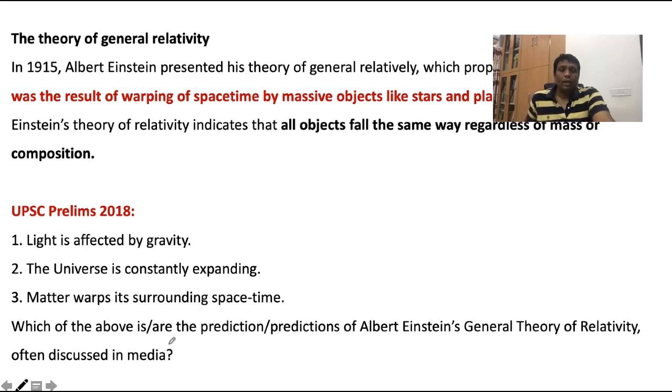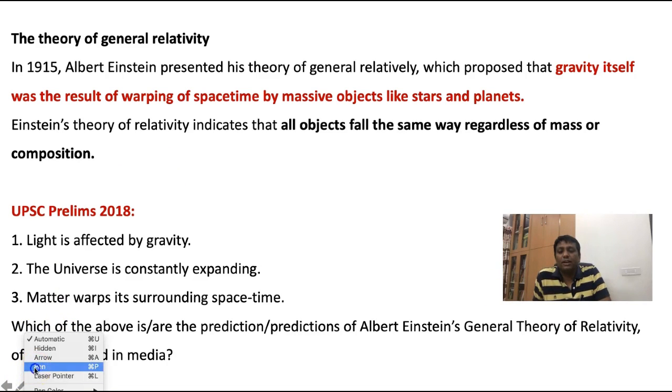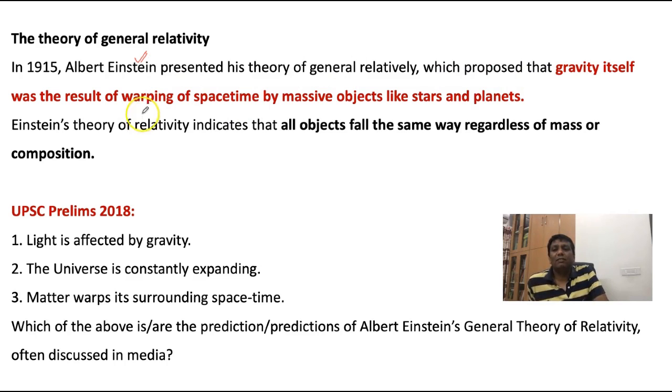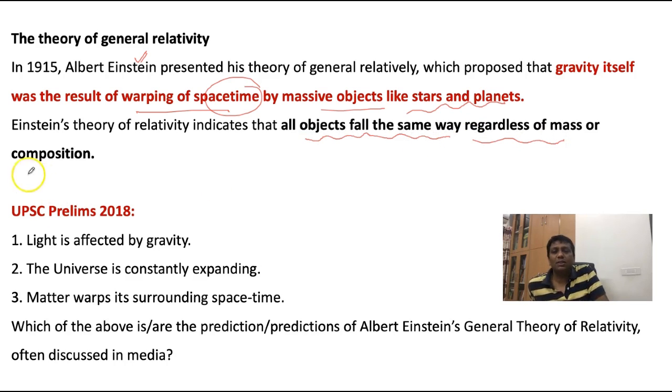Actually, you should know the general theory of relativity here in detail. As I told you guys, 1915 was the year when Einstein presented the general theory of relativity. Here, gravity itself was a result of the warping of space-time by massive objects like the stars and the planets. I will describe this, guys. Einstein's theory of relativity indicates that all objects fall in the same way regardless of mass or composition.